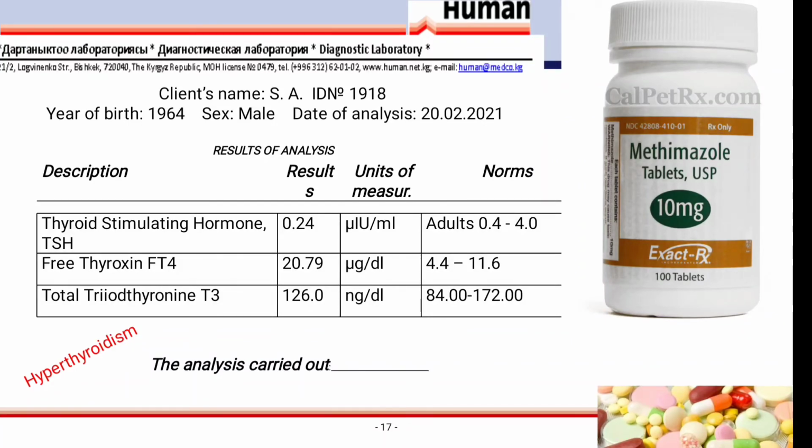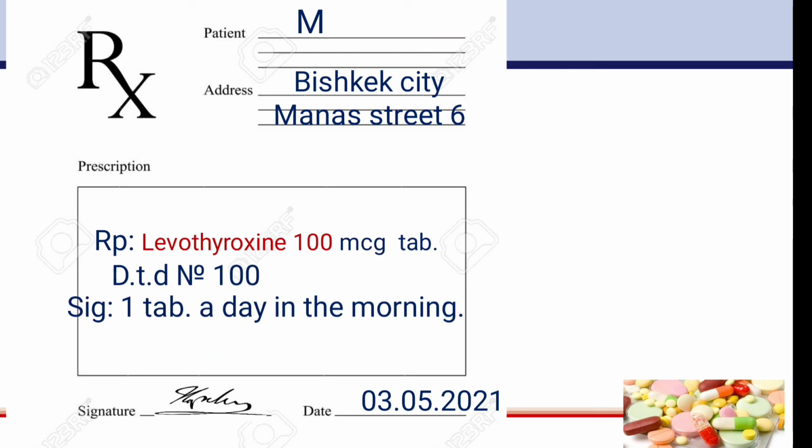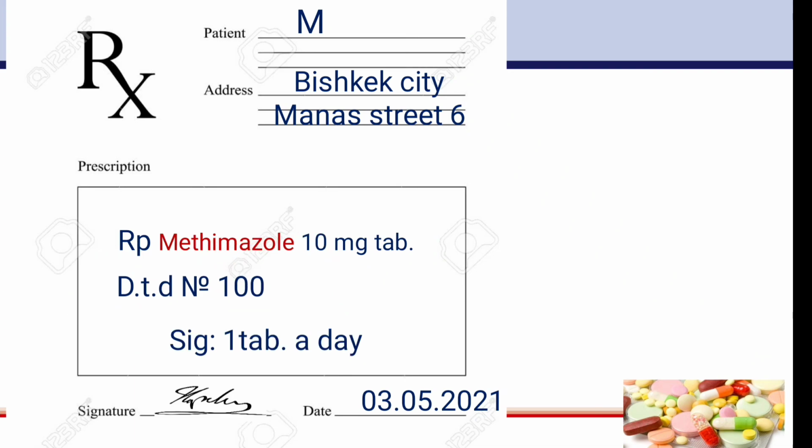Here are the description and the results. First one is iodomarin, 200 mcg tablet. It is taken as one tablet a day. Then another one is levothyroxine 100 mcg tablet. It is taken as one tablet a day in the morning. Another one is methimazole 10 mg tablet, taken as one tablet a day.